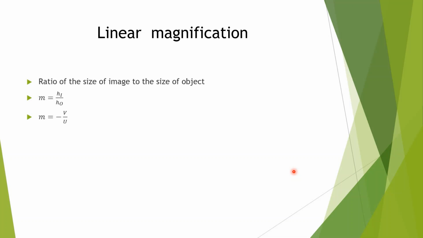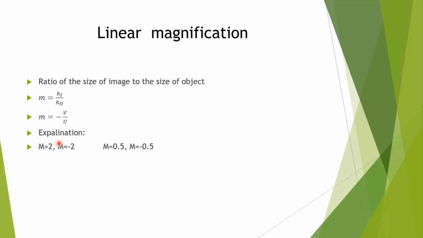Ratio of size of image to the size of object is called magnification of mirror or linear magnification of mirror. There are two forms, m equal to hi upon ho when heights are given, and m equal to minus v upon u, that is distance of image and distance of object.